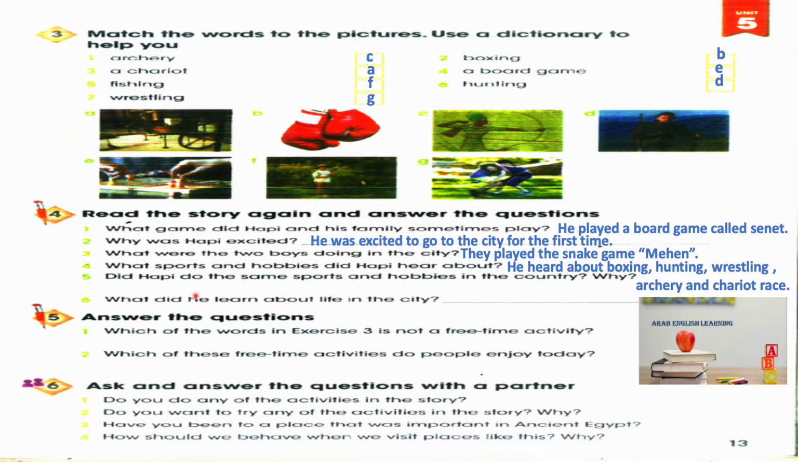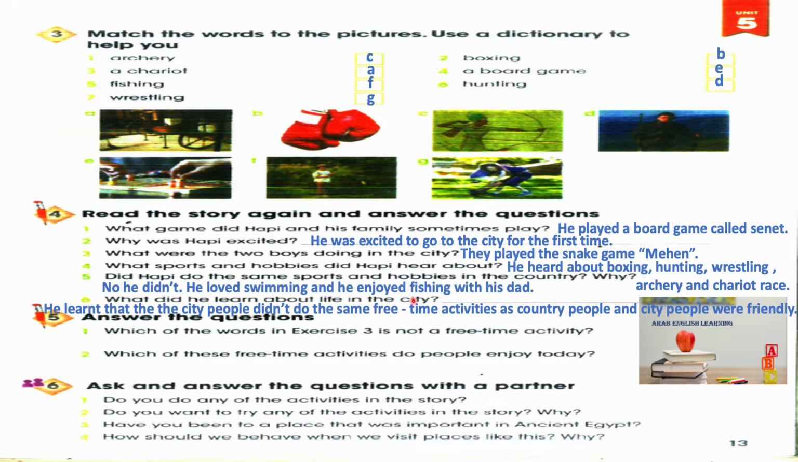5. Did Habi do the same sports and hobbies in the country? Why? No, he didn't. He loved swimming and he enjoyed fishing with his dad. 6. What did he learn about life in the city? He learned that the city people did not do the same free time activities as country people, and city people were friendly.